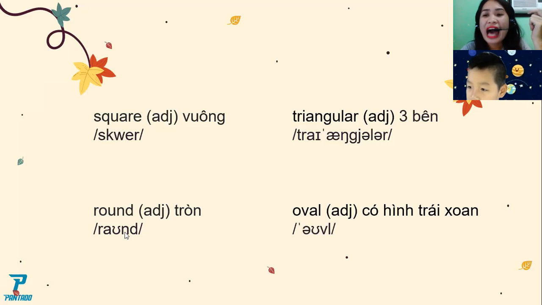It's round. Again. Round. Yes. Again. Round. Oh, you have to pronounce the letter N and letter D. Again. Round. Okay, very good.